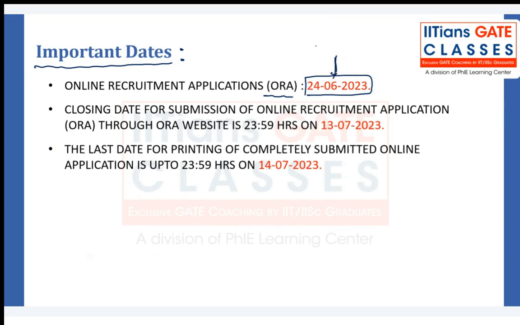So you already know that this date has passed, since today is the 26th. So 2 days have passed. Now you can start applying by visiting the UPSC website, and you can apply for this post, right?